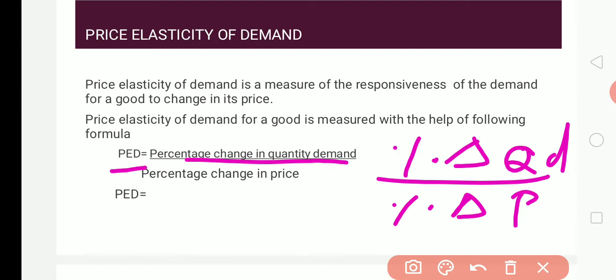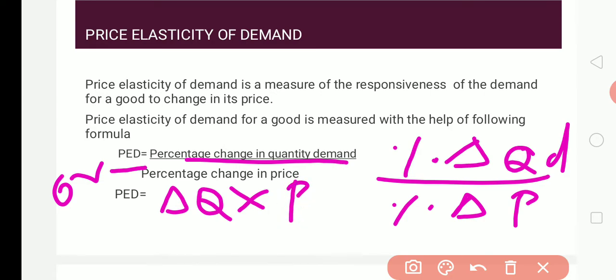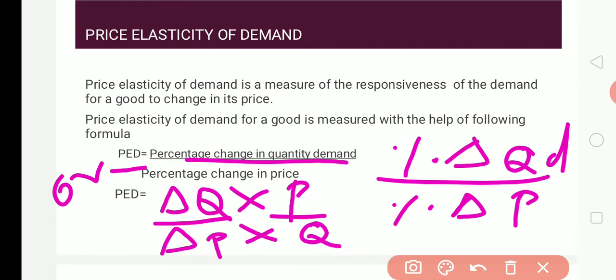To make it very simple, we can have another formula also: PED equals delta Q into P divided by delta P into Q. This is the formula to calculate price elasticity of demand.